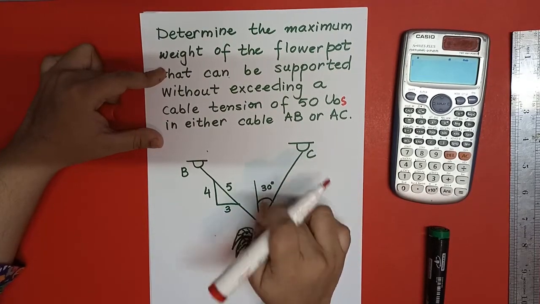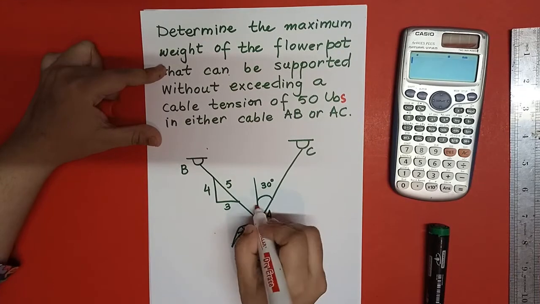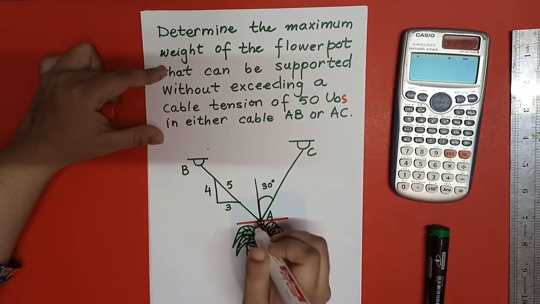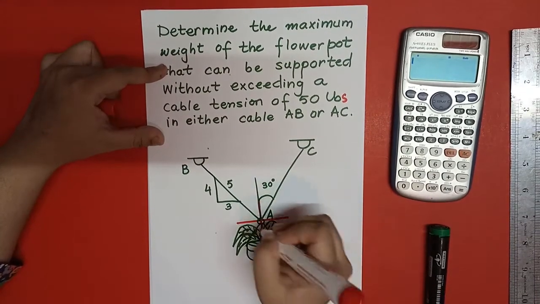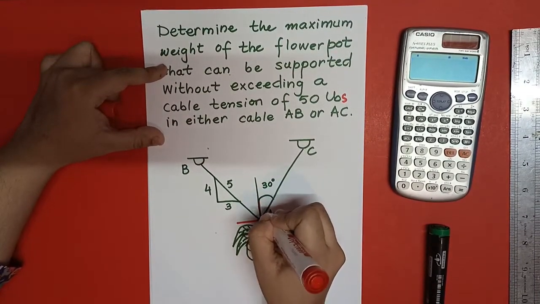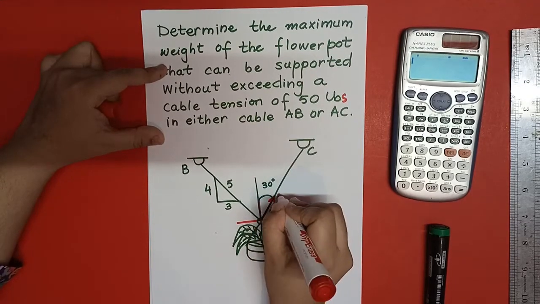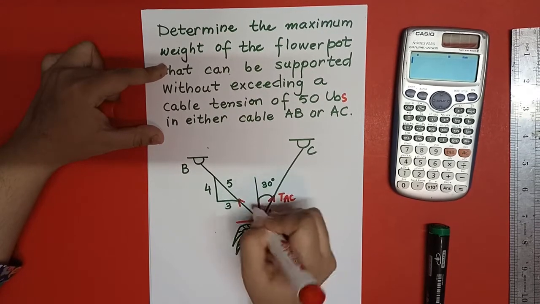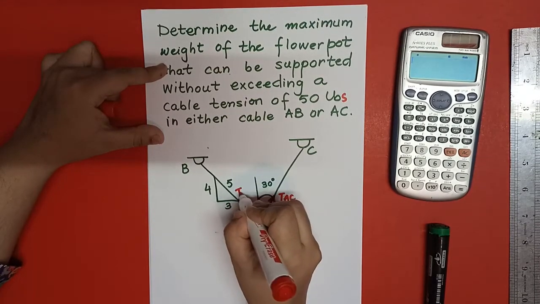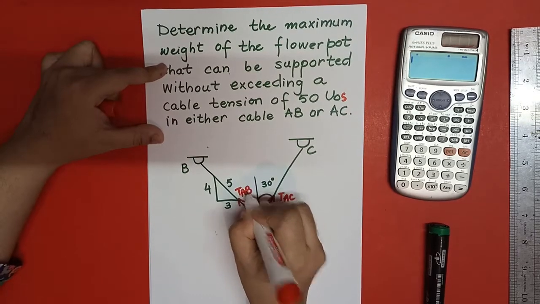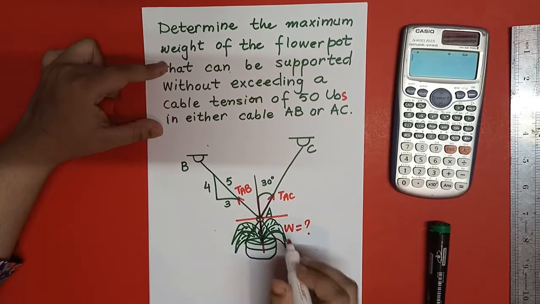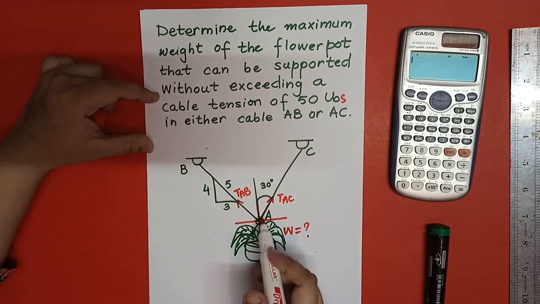So I should go for point A. If I select point A, how many forces are at point A? I have to draw a free body diagram at point A. There is one tension acting in the first quadrant, that is TAC. There is another tension acting in the second quadrant, that is TAB. And there is one weight acting downward, and we don't know the value of this weight. So there are three forces acting at point A.